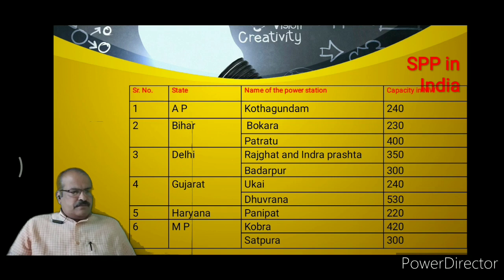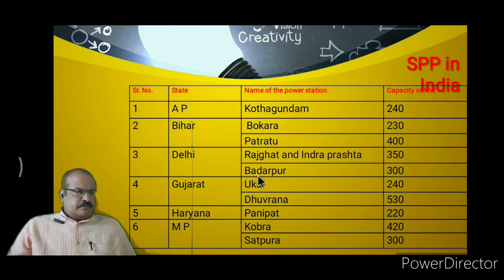In Andhra Pradesh, the name of power station is Kothagundam, having a capacity of 240 megawatts. In Bihar, there are two steam power stations. The first one is called Bhokra, having a capacity of 230 megawatts, and the second one is called Patralu, having a capacity of 400 megawatts.